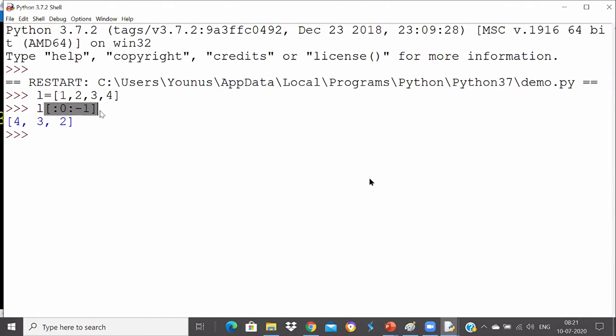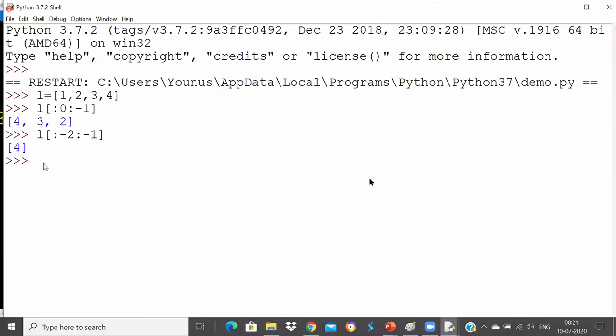I can say minus 2. Will it be okay? I think it should be minus 2 here. Minus 2 will get you the last item. Yeah, perfect. Minus 2. Not that will become indexable. I don't want to use indexing because indexing will return you the element, not the list. I want it as a list. So this will get me the last item.